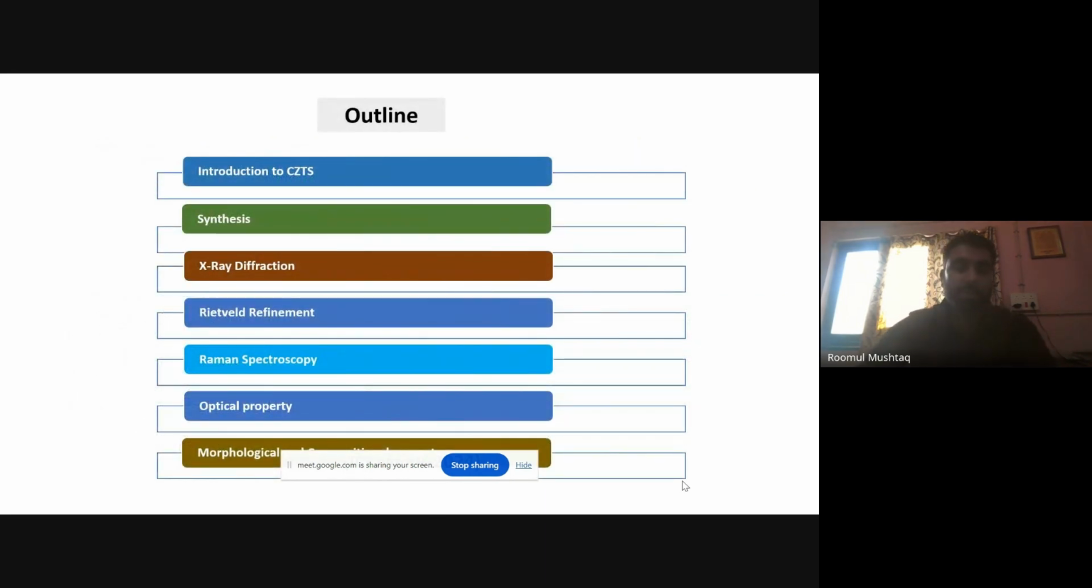This is the outline of my presentation. First, I will be introducing CZTS, its synthesis, and its basic characterizations like X-ray diffraction, Raman spectroscopy, optical analysis, and morphological and composition analysis.